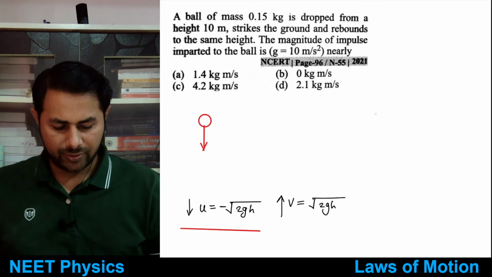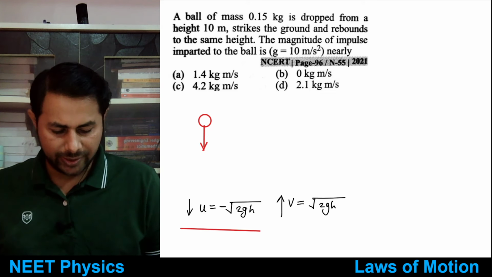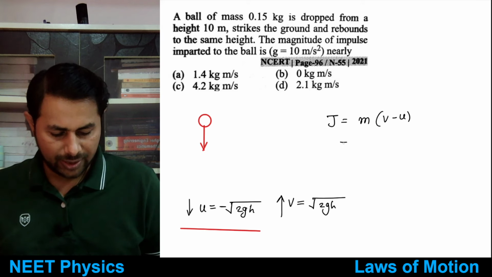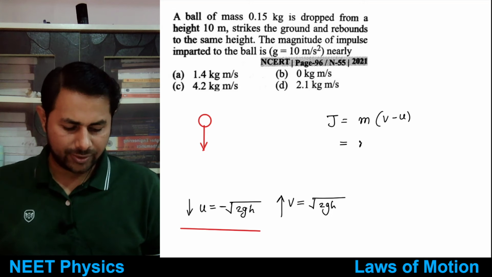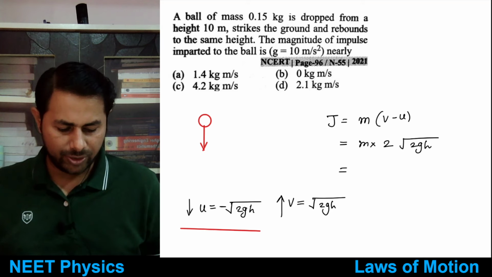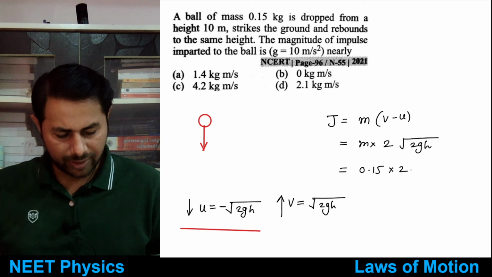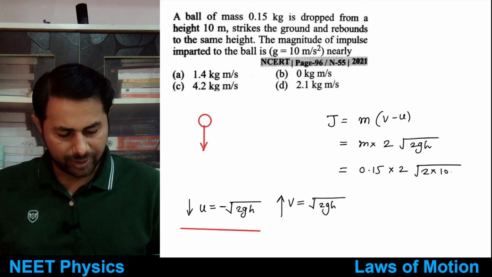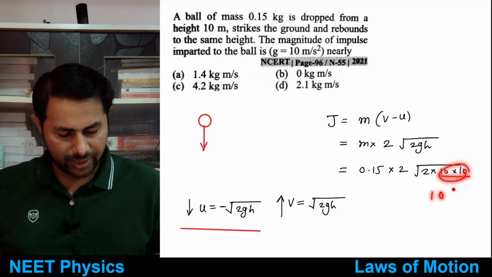So what is v minus u, or what is the impulse? Impulse J is equal to mass multiplied by (v minus u), which is m multiplied by (root 2gh minus (minus root 2gh)), so m multiplied by 2 times root 2gh. Now put the values: mass is 0.15, multiplied by 2, multiplied by root of 2 times 10 times 10, which is 10 root 2.